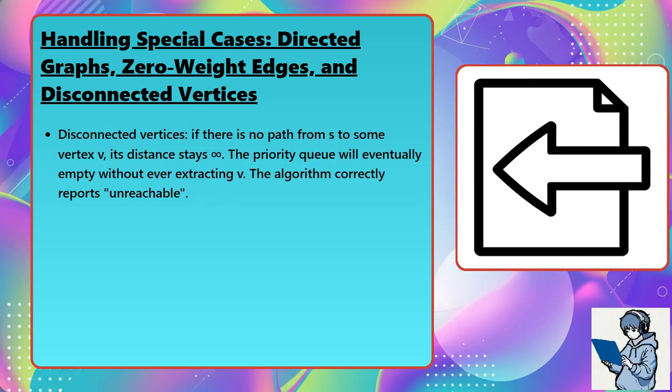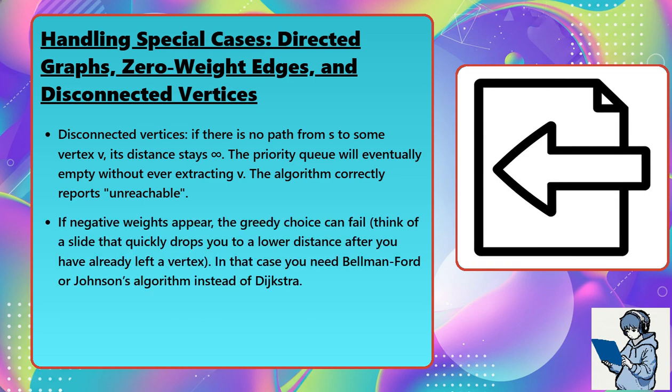Disconnected vertices: if there is no path from S to some vertex V, its distance stays infinity. The priority queue will eventually empty without ever extracting V. The algorithm correctly reports unreachable. If negative weights appear, the greedy choice can fail. Think of a slide that quickly drops you to a lower distance after you have already left a vertex. In that case, you need Bellman-Ford or Johnson's algorithm instead of Dijkstra.